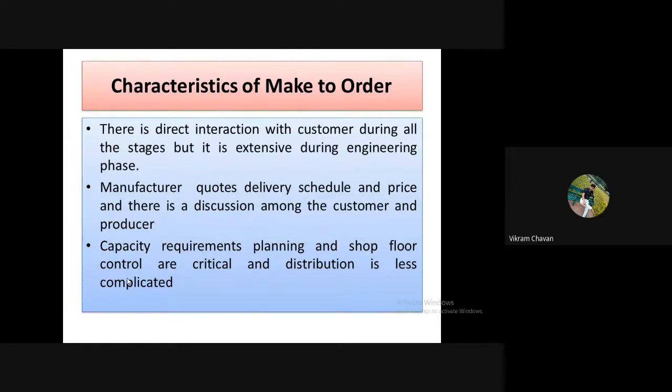In that, first point, there is direct interaction with the customer during all the stages, but it is extensive during the engineering phase.